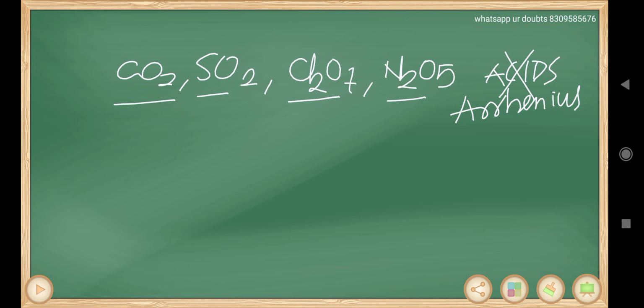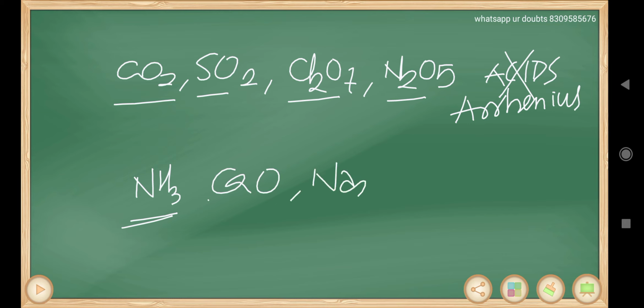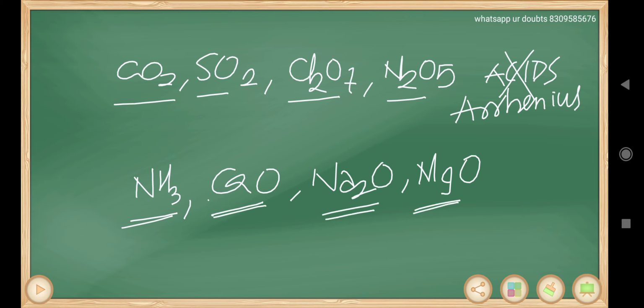And it can't explain even the basic nature of ammonia type of compounds. Ammonia cannot release OH minus ions, or you take sodium oxide or magnesium oxide. These compounds cannot release any OH minus ions because they do not possess any OH minus ions. So they are not bases according to Arrhenius theory. Actually they are bases, but according to Arrhenius theory, these are not bases.